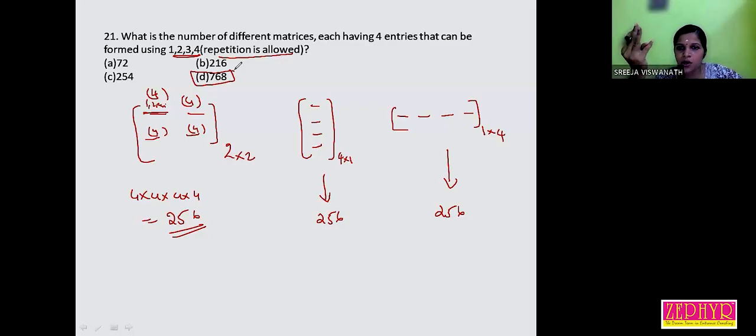Either it is 2 by 2, or 1 by 4, or 4 by 1. Okay. Now the next question.